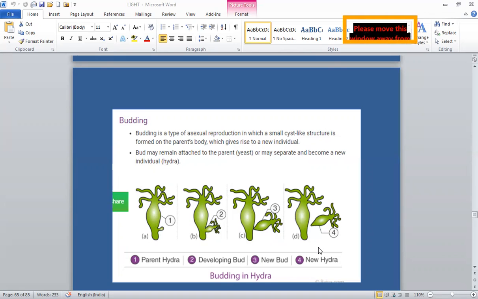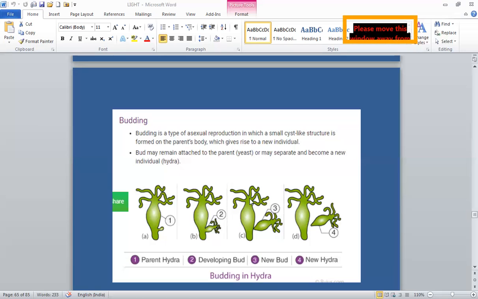Okay? A bud may remain attached to the parent or may separate and become a new individual as in hydra. Budding occurs in both unicellular and multicellular organisms. In unicellular fungus yeast, which is usually used in brewery and in the baking industry, a bud develops first as a small protuberance. It is followed by the division of the nucleus of the parent cell.